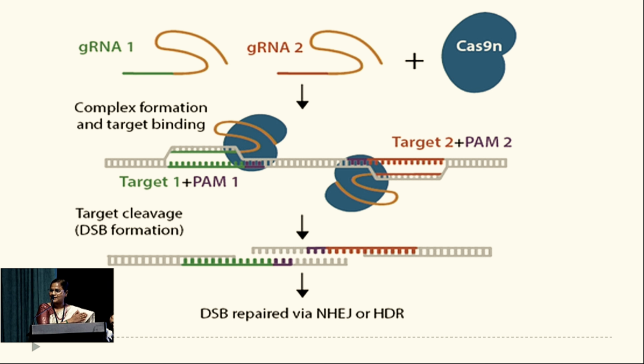CRISPR is a very clever technology. It will eliminate the virus. Bacteria are always infected by viruses, and to eliminate the virus, bacteria have made this CRISPR-Cas. That is what we are using for human genome therapy. It was an amazing and fantastic technology. The scientists and doctors saw how it works, and they chose this technology for human treatment.